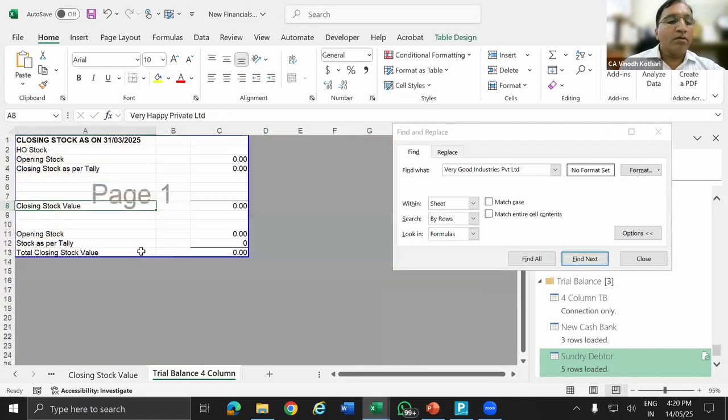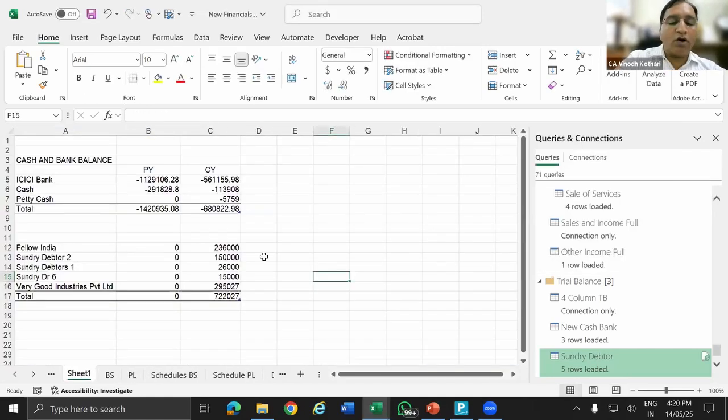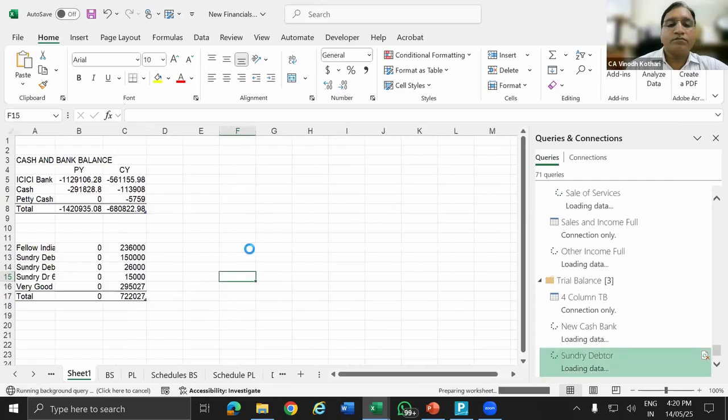Page up. Control Alt F5. That is refreshing the data. What happened? Column size automatically increases or decreases.